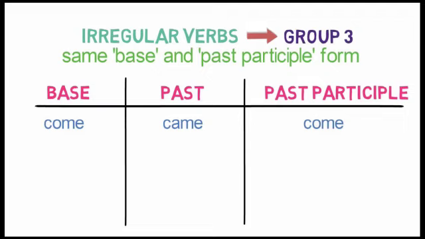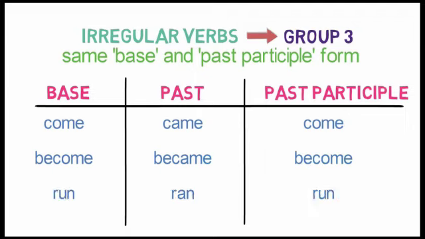Become in base form converts to became in past form, and in past participle form it again converts to become. Run in base form converts to ran in past form, and again it gets converted into run.